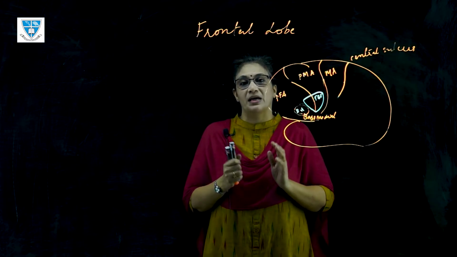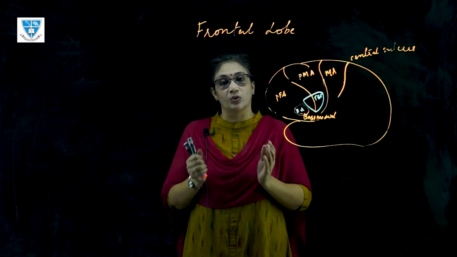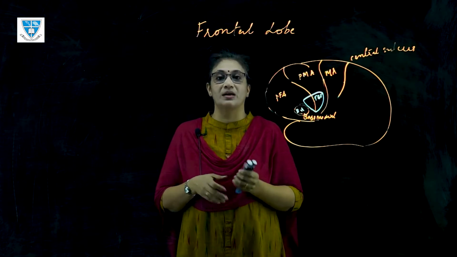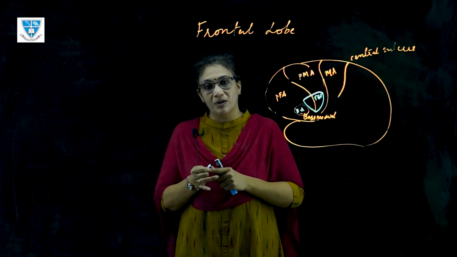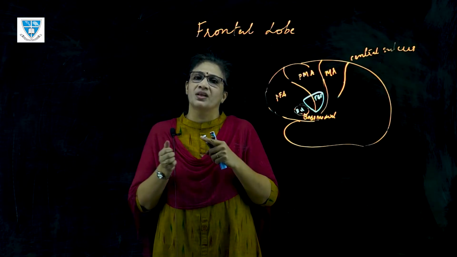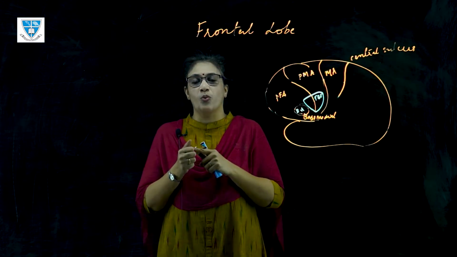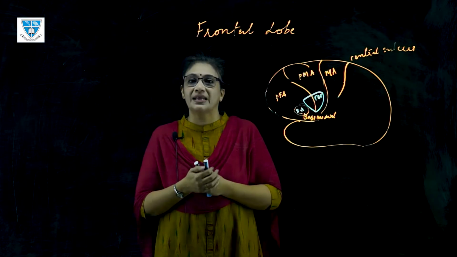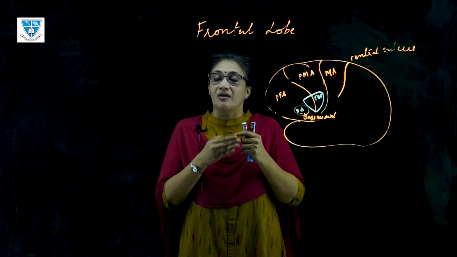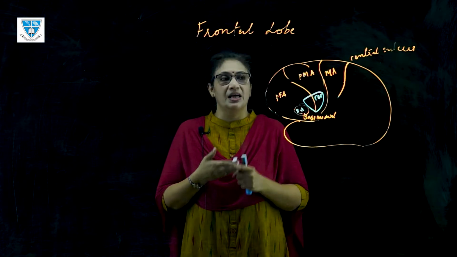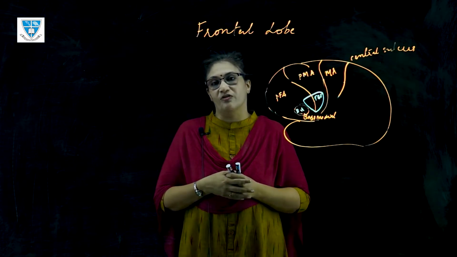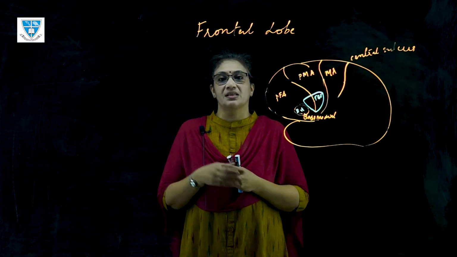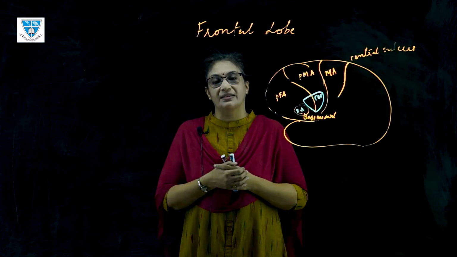The frontal lobe is what makes human beings unique, as I said earlier. Why is it so? It is the lobe that is concerned with planning, judgment, problem solving, decision making ability, our thinking ability, and much of what contributes to our own personality. Which means, if something happens to the frontal lobe, our personality gets distorted. It contributes to the higher intellectual functioning of our day-to-day activities, higher complex activities in our abstract thinking, concrete thinking.